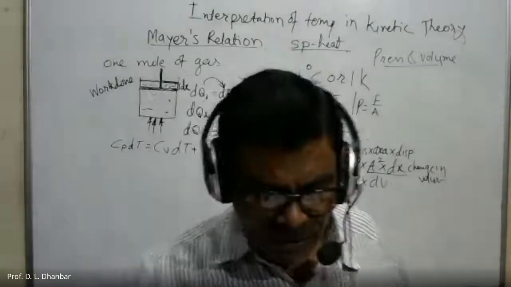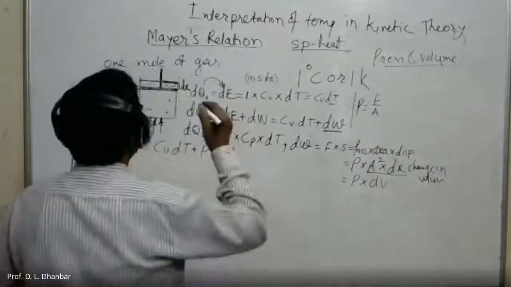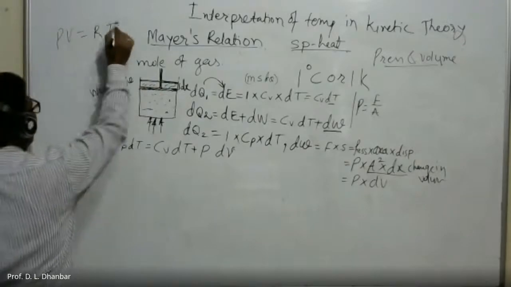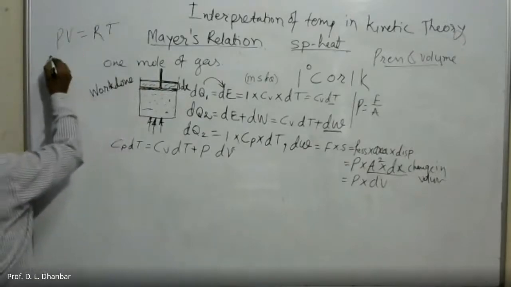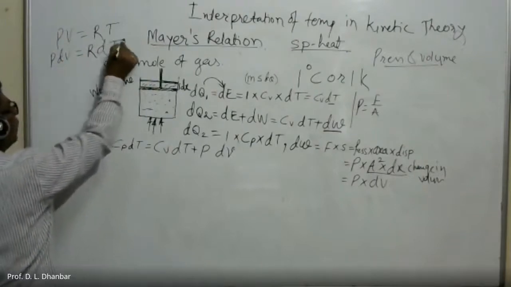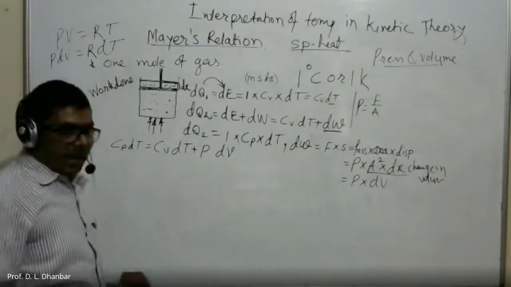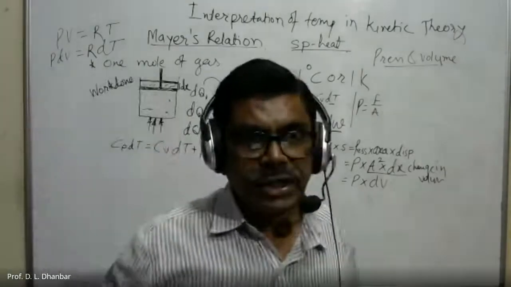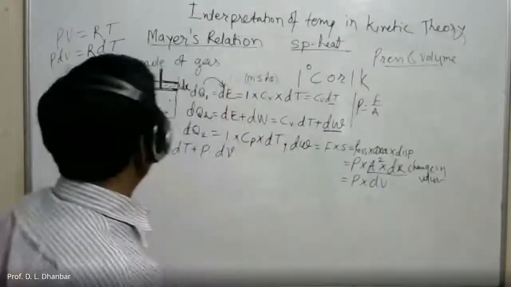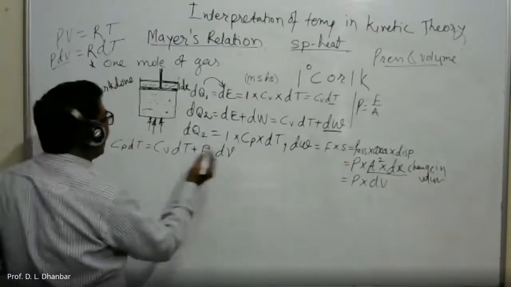So how will you replace P into dV? For an ideal gas, PV is equal to RT. Okay. But as there is a change in volume, so it is PdV, which is equal to RdT, because R is constant, pressure is also constant. So as there is a change in volume, naturally there will be a change in temperature, or as there is a change in temperature, naturally there is a change in volume. So PdV can be replaced by RdT.